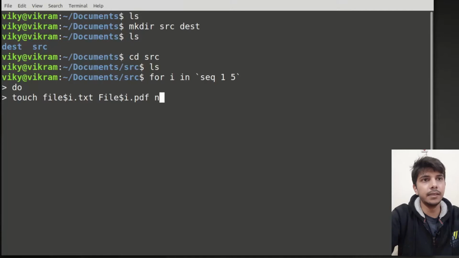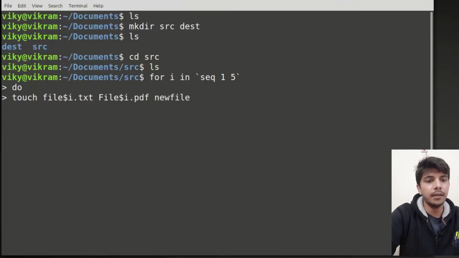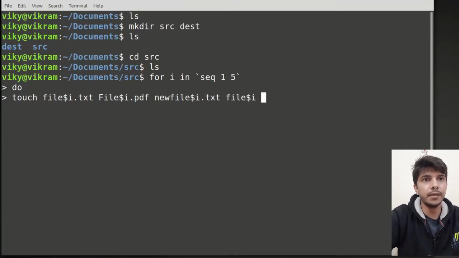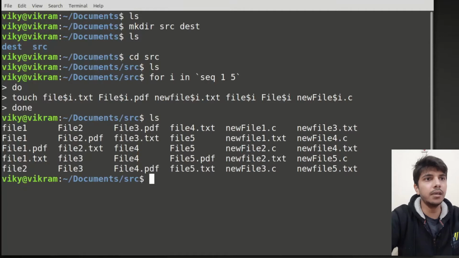Then let's say new, then file, and $i, then txt, then normal file with $i, then capital File with $i. I'm creating a lot of files so that I can explain it in a better way. Then let's say they have extension .c. That will be all for it. Then I will write done. Now if you see, all those files have been created, for example file1, file2, file3. All these files with 5 instances, for example file1, file2, file3, file4, file5 and .pdf for each. So let me clear it.